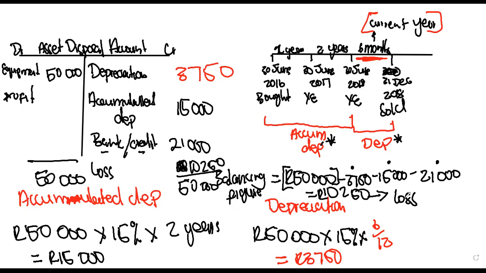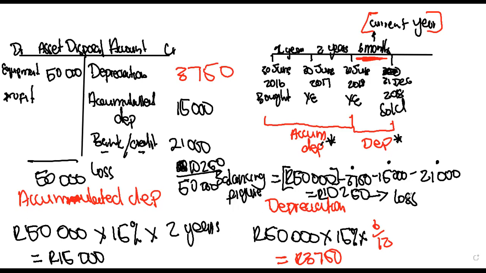And then we filled in our asset disposal account. Nothing is too complicated about this. Like I said, you need to know your structure, know how to create a timeline, know how to apportion, and know how to use your depreciation methods. Like I said, there are 2 types of methods.